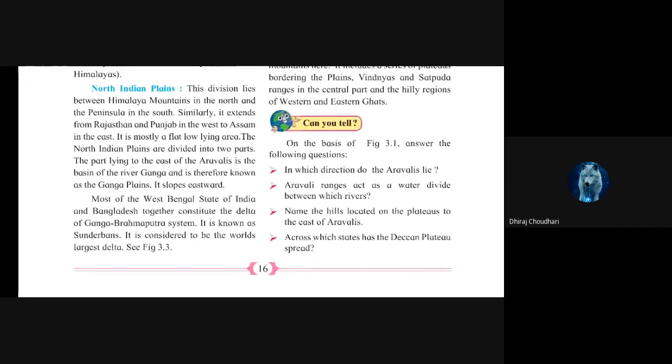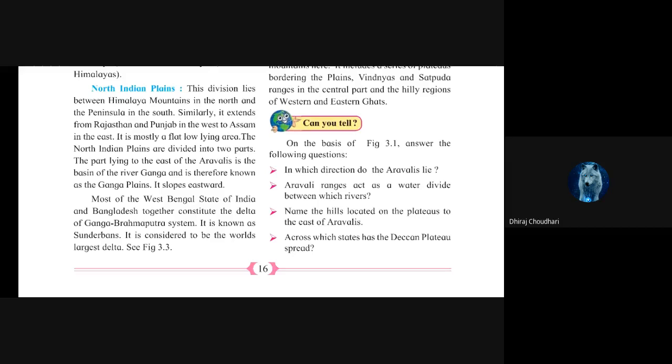So basically most of Bangladesh and West Bengal constitutes a delta of the Ganga Brahmaputra system. It is known as Sundarban. Tiger of Sundarban. I think you have heard about the tigers of Sundarban.